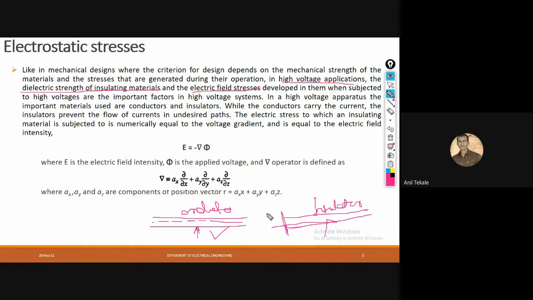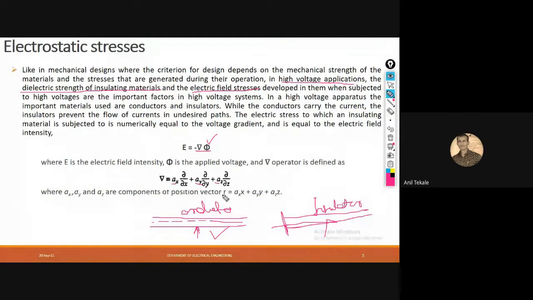If we consider this numerically, then we know that for an insulating material, the electrical field intensity E is equal to minus del phi. This phi is nothing but your voltage, and this del is nothing but the operator. We can calculate it using the equation ax ∂/∂x plus ay ∂/∂y plus az ∂/∂z. So these are the components ax, ay, az, that is, the components of the vector.